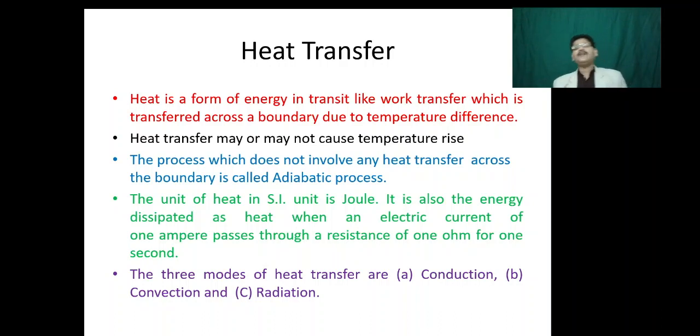The process which doesn't involve any heat transfer across the boundary is called an adiabatic process. The unit of heat in SI is the joule, and 1 joule of heat energy may be defined as the energy dissipated as heat when an electric current of 1 ampere passes through a resistance of 1 ohm for 1 second.